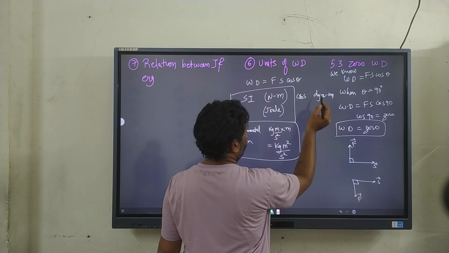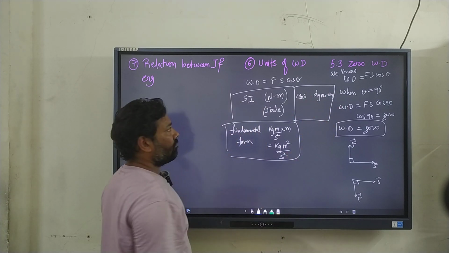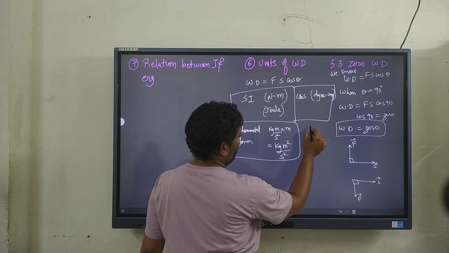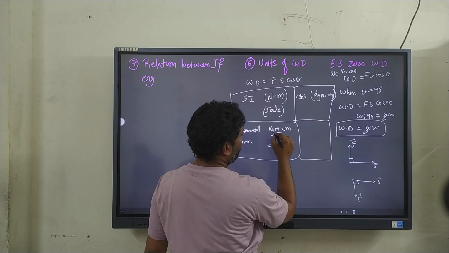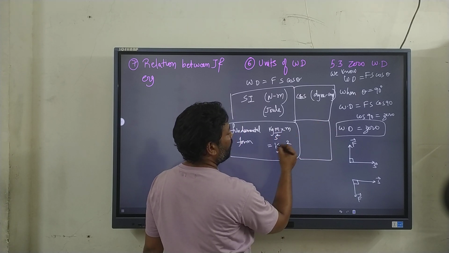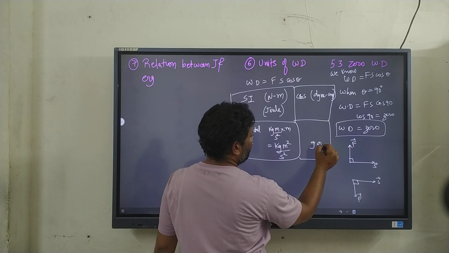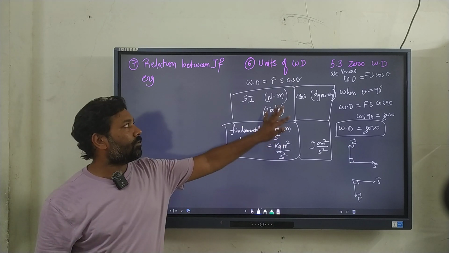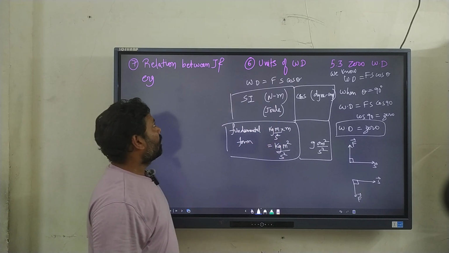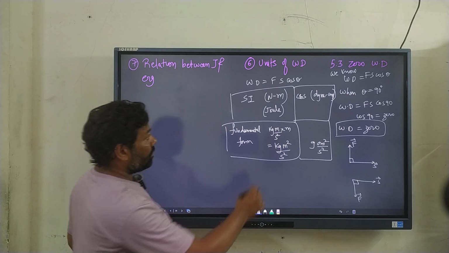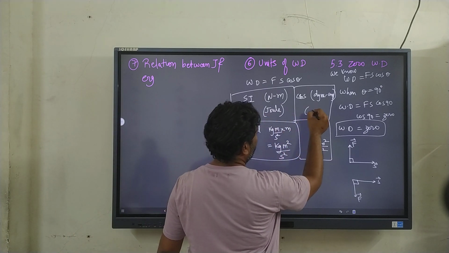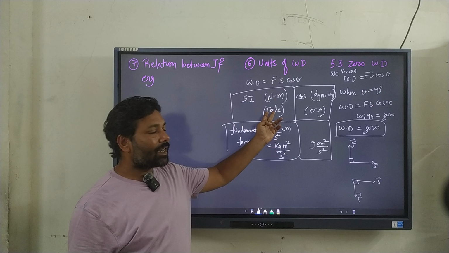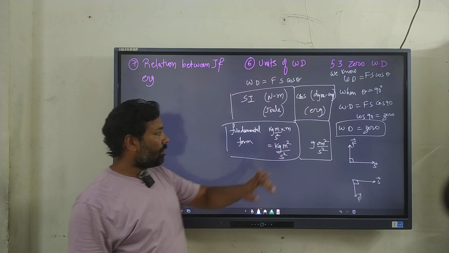In the same way, if I write down the CGS unit, it will be dyne centimeter. For dyne centimeter we don't have any short name, we just call it a dyne centimeter. And fundamentally, in CGS format, dyne means the same thing but converted into CGS form. So kg becomes gram, meter becomes centimeter square, and second square as it is. This is the fundamental form of the CGS unit of work done. Newton meter in short is called joule, and dyne centimeter is called erg.